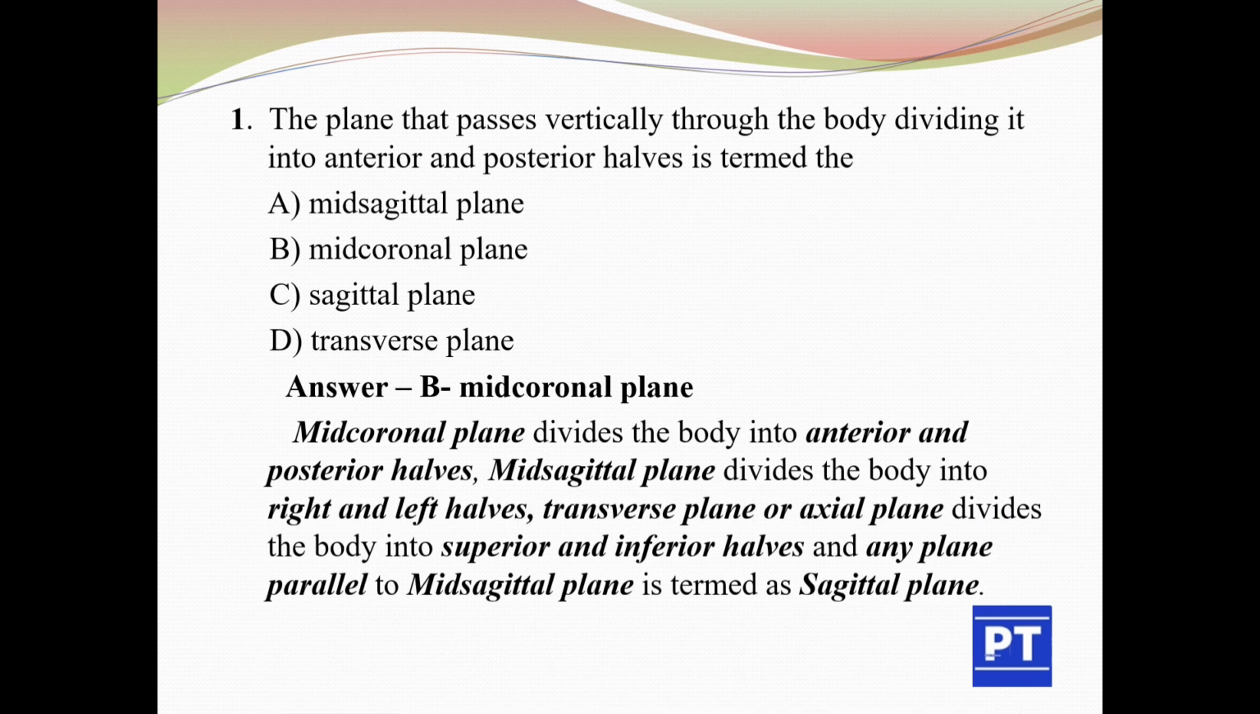The mid-coronal plane divides the body into anterior and posterior halves. The mid-sagittal plane divides the body into right and left halves. The transverse plane, or the axial plane, divides the body into superior and inferior halves. And any plane parallel to the mid-sagittal plane is termed a sagittal plane.